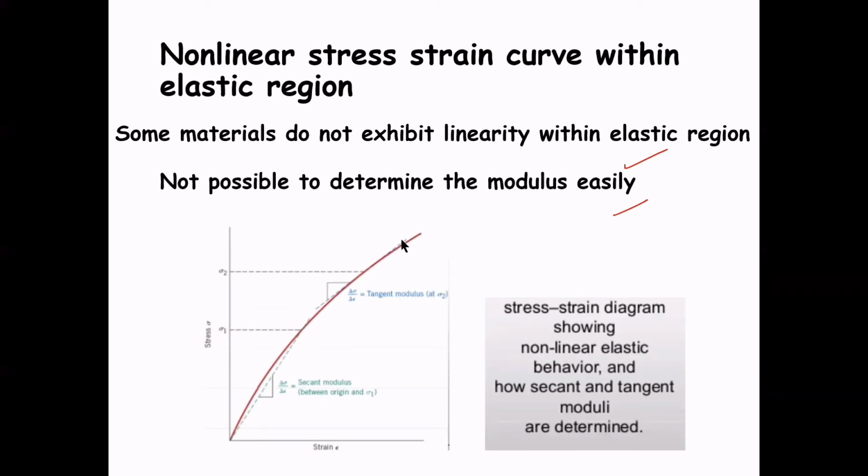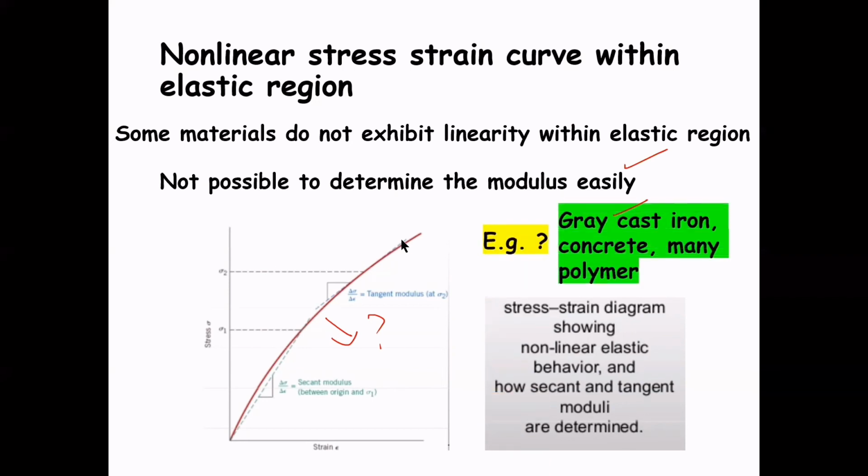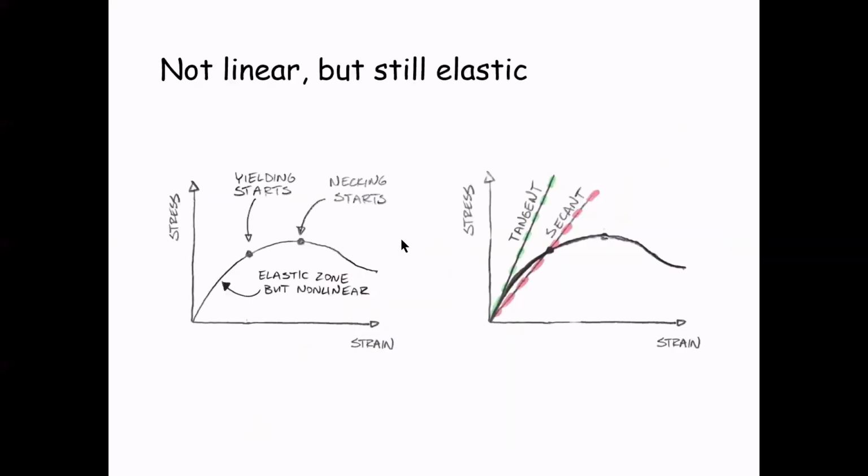So how do we measure the Young modulus of this type of material? Before that, some examples of materials that do not exhibit linearity within the elastic region include gray cast iron, concrete, and many types of polymer. So how do we measure the Young modulus of this material? This is quite an interesting category. I would include plastic and foams here as examples.